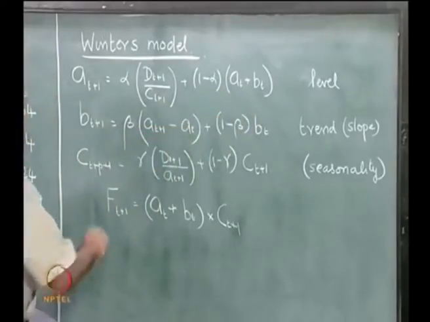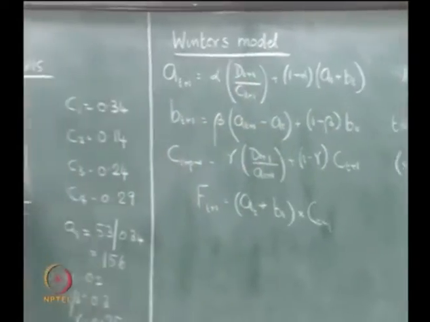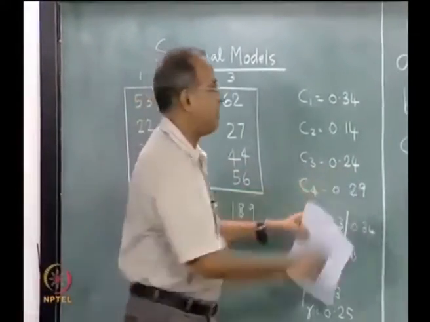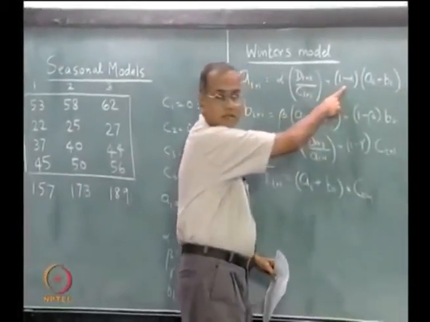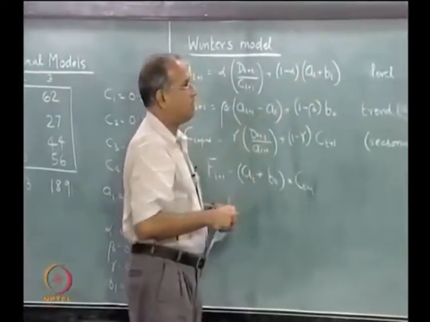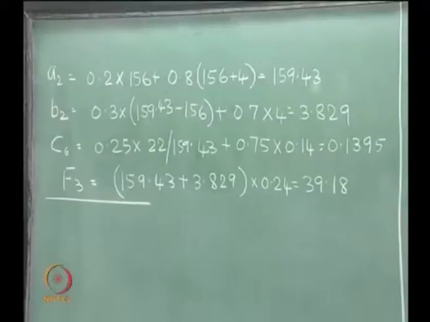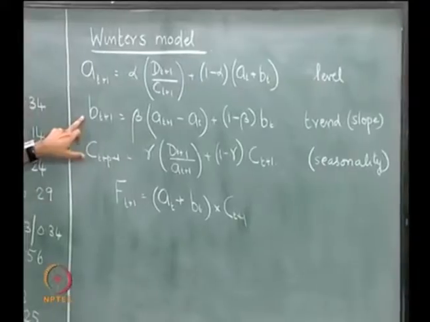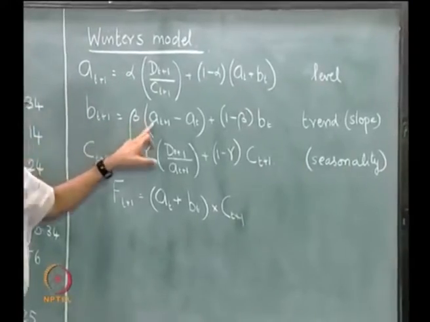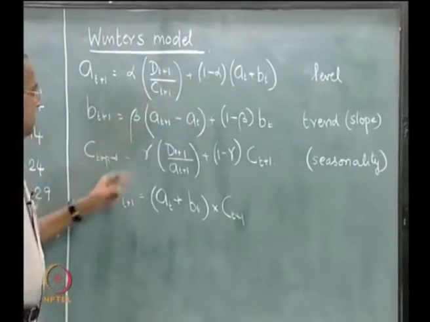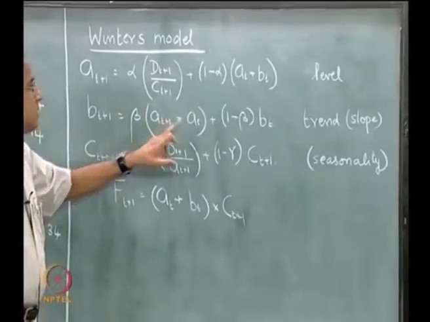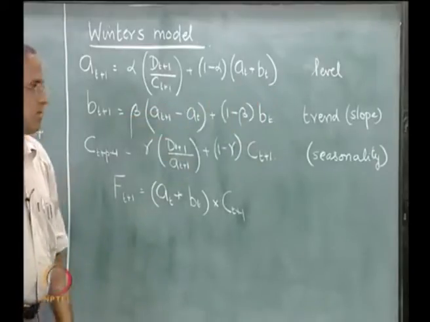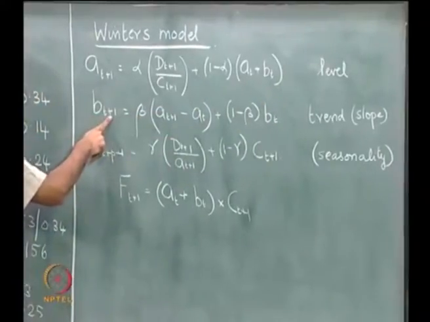So, now we know all the values. D3 can be got from here, which is 37, C3 is 0.24, alpha is known, 1 minus alpha therefore is known, A2 and B2 are calculated, are available there. So, we can calculate this A3. Similarly, we can calculate B3 as beta times A3 minus A2, A2 is known, A3 has been just calculated, plus 1 minus beta times B2, B2 is known from the previous one. So, we can calculate this one.